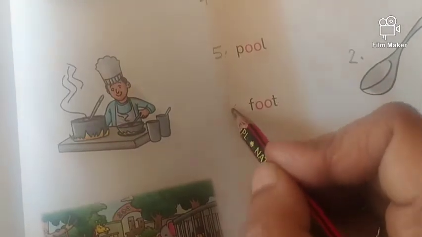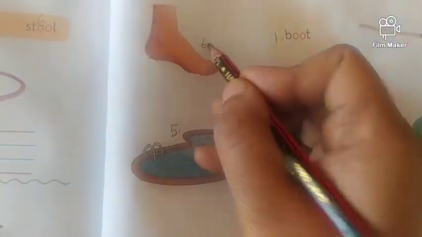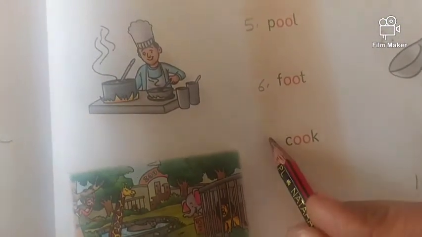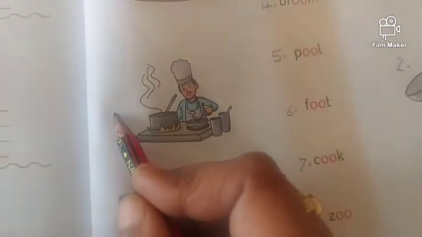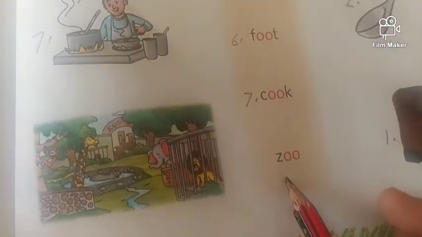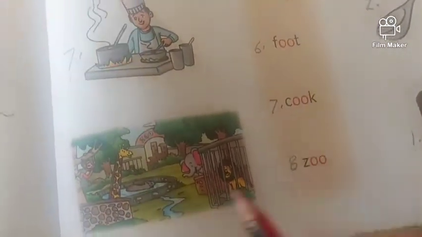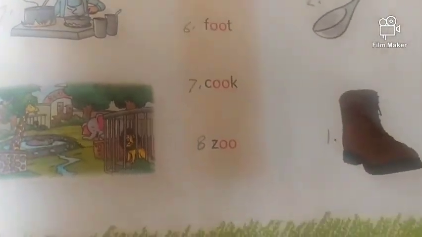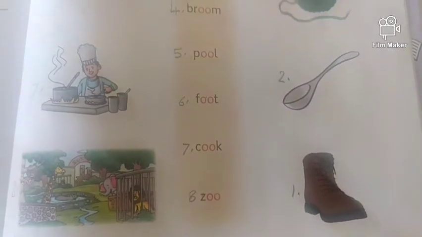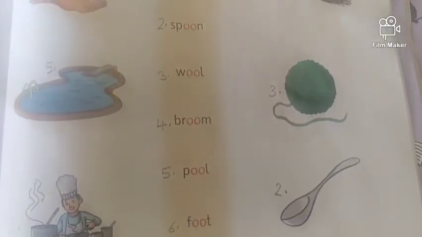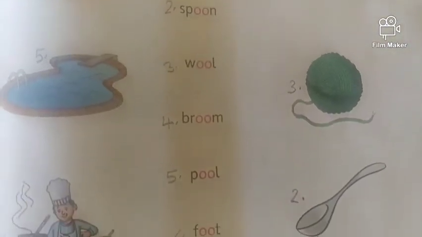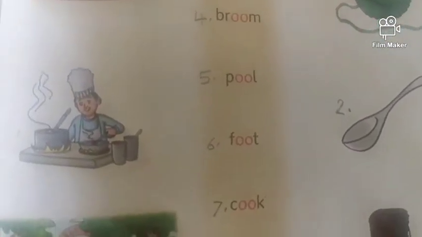Now foot. Number 6. Where is foot? Here it is. Number 6, foot. Cook. Number 7, cook. Number 8, zoo. Where's the zoo? Zoo is here. Put number 8. Okay. So complete page number 123. Do matching with numbers.